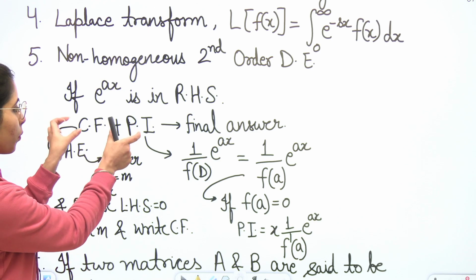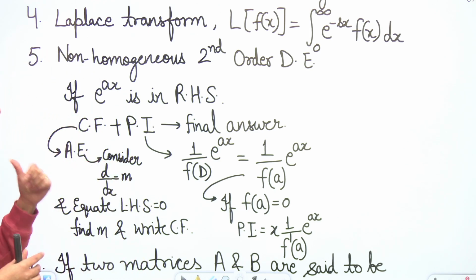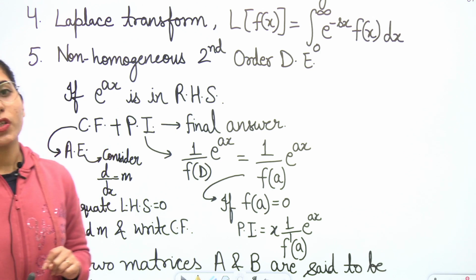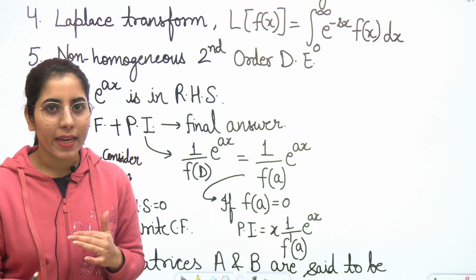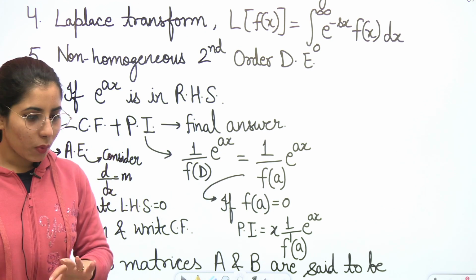So you will have to find both, and the sum of both will give you the final answer. Clear? But the point is how to find the complementary function. So here I will just provide you a general idea about it. For the complementary function, you will firstly have to write the auxiliary equation, okay?